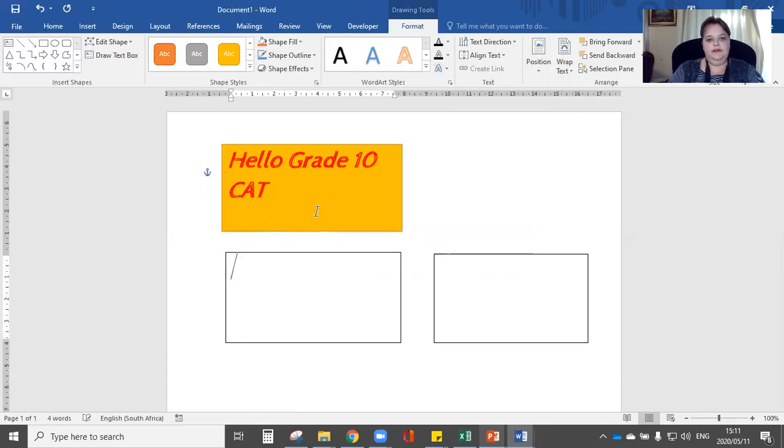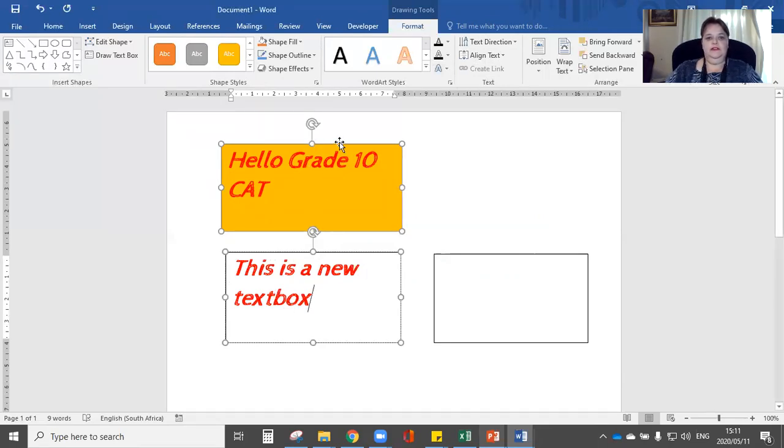Did you see as I pressed Enter, it jumped straight to the new box? This is a new text box. Do you see that is a very nice option if you wanted to place your text boxes at different places in your document and then not have to jump through them. As you're typing, it will jump straight to the next text box. That is by clicking on Create Link.